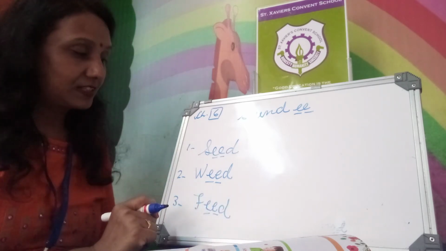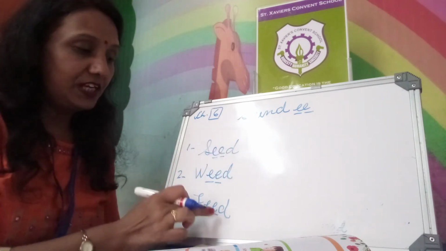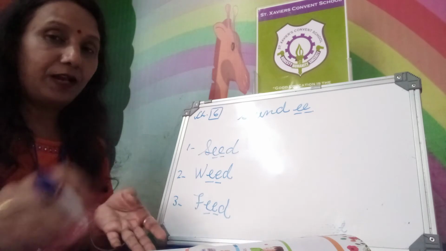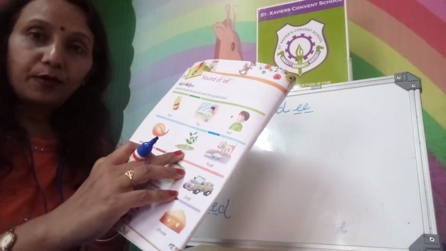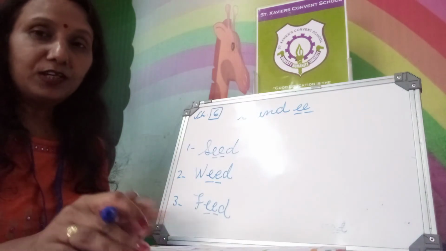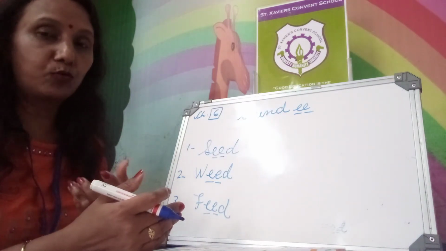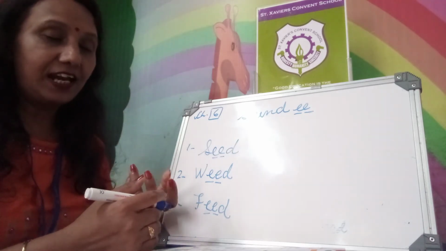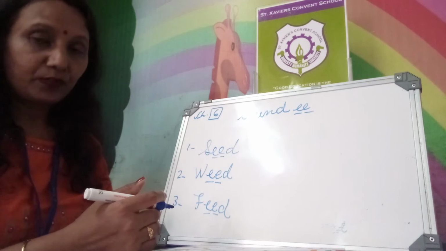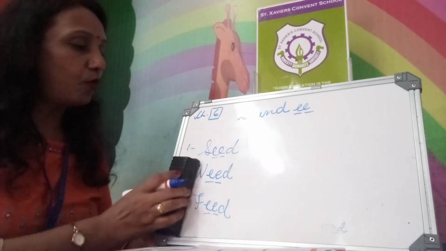More three words: seed, weed, feed. Weed is what? When a plant starts growing, that one is called a weed. Feed, what? We give food to those who need it, those who are hungry. So that way we feed. We feed the child, we feed the animals. So that one is what? Feed. Next, more words.